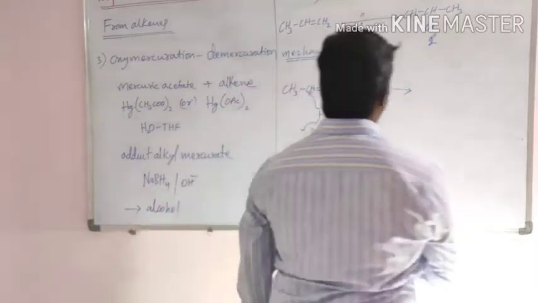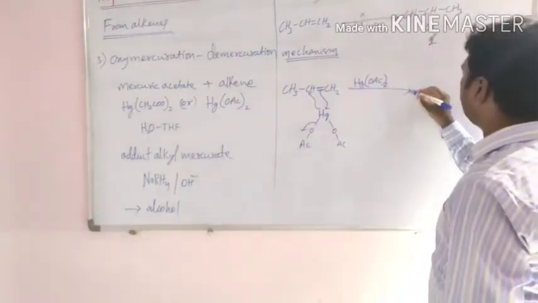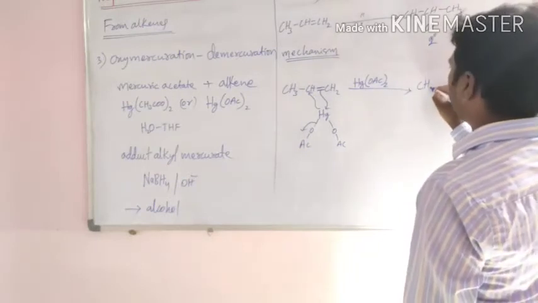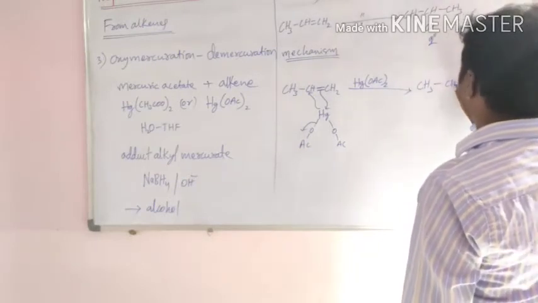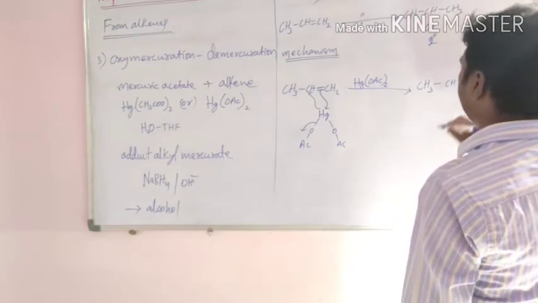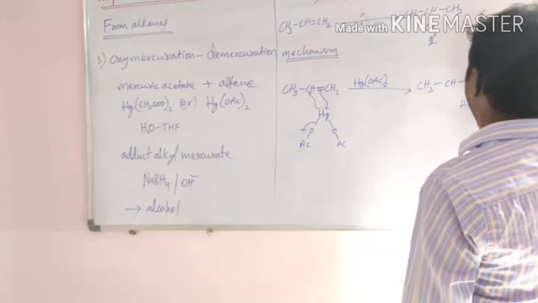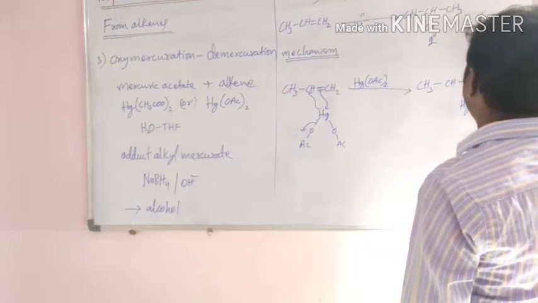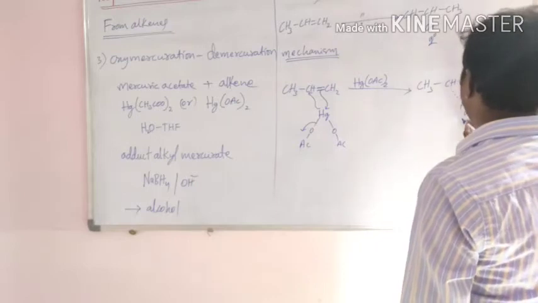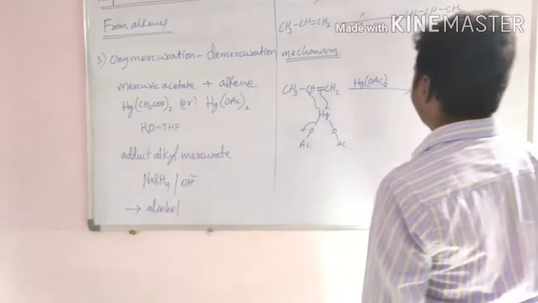Then the product is CH3CH-CH2 with the mercury bond formed with this carbon and a partial bond with this carbon, then OAc.